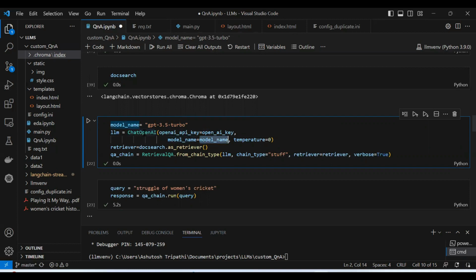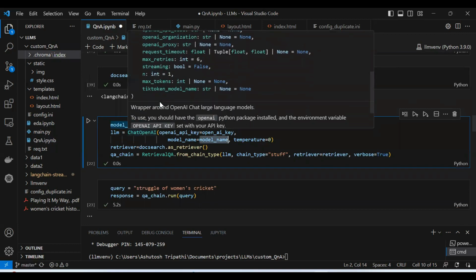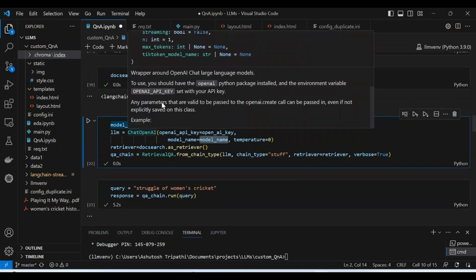Okay, certain parameters. So you can just hover, and then you can see what different parameters you can pass. Okay, so likewise, and a bit of explanation also you can see.